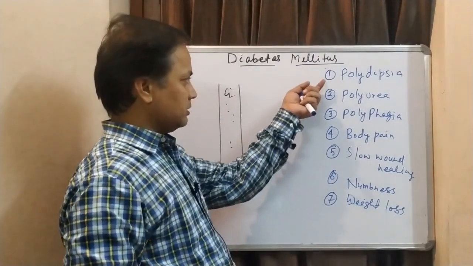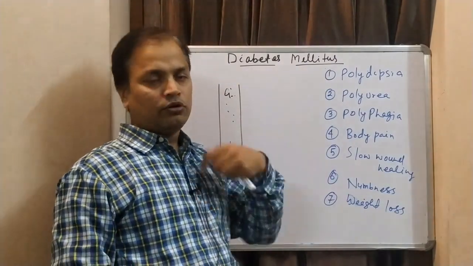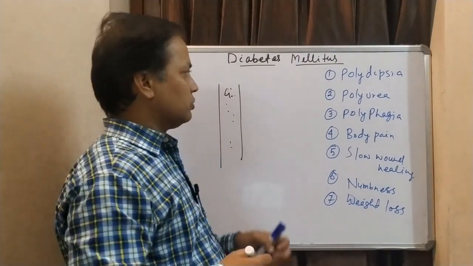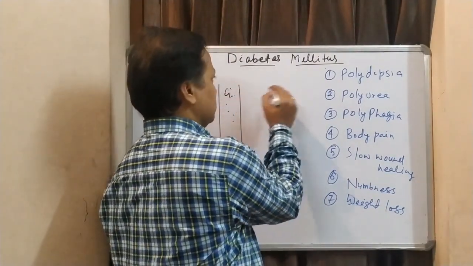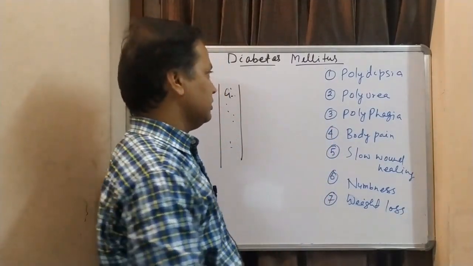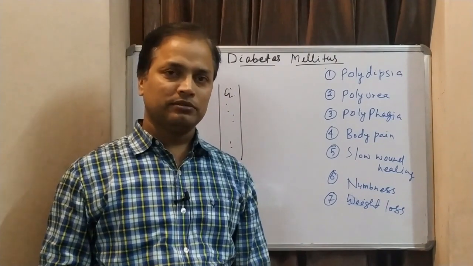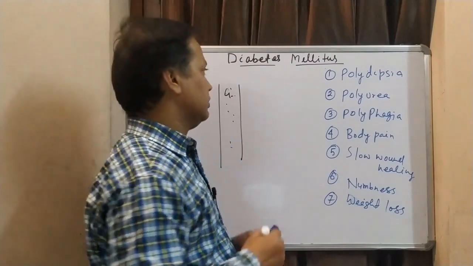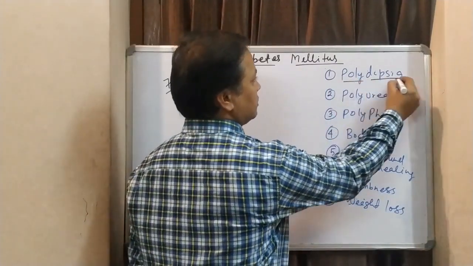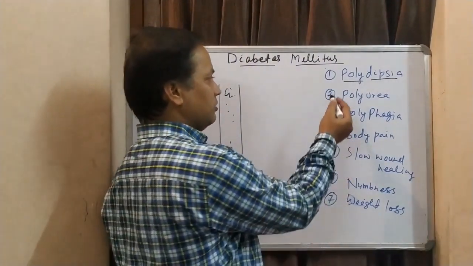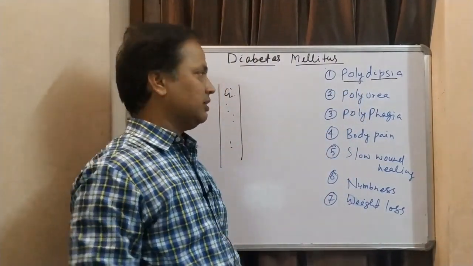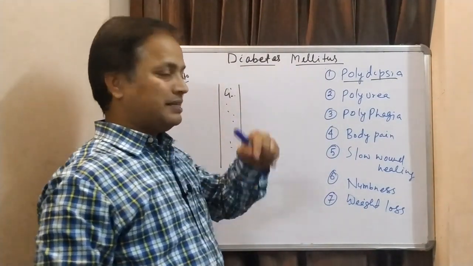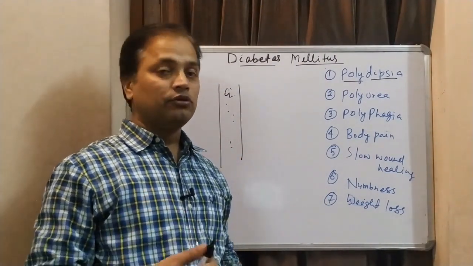So one of the things is we are going to add water. How to add water? One of the important sources of water in our body is that we can drink water. Because of this high amount of glucose or increased osmolality, our thirst center, which is in the hypothalamus, starts working, and because of that we feel thirsty and we drink too much water. That is called polydipsia.